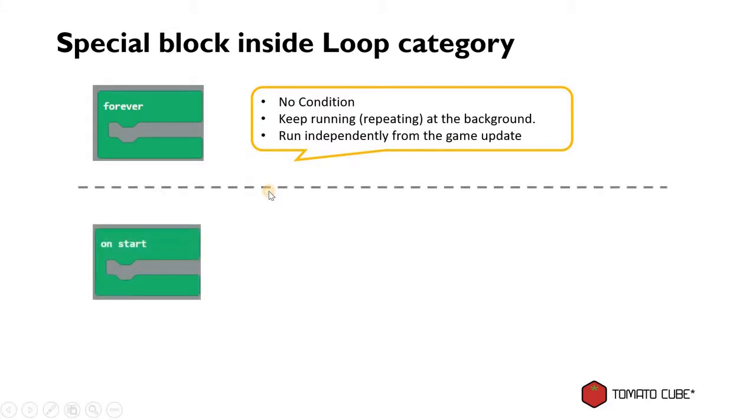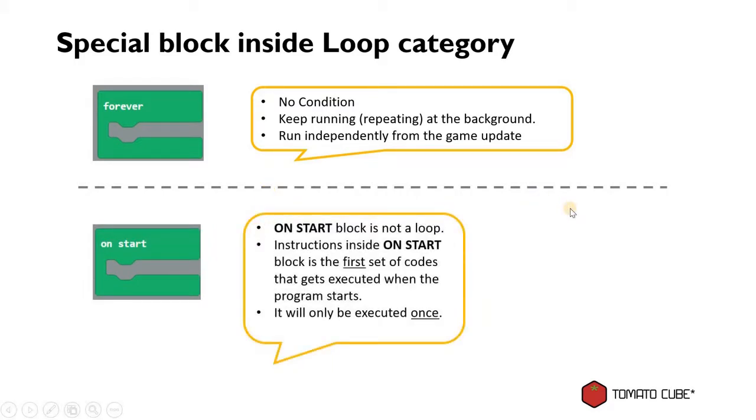And then there's another block that you see inside the loop category, which is onStart. And of course, onStart is not a loop. It's in there just in case you accidentally delete the onStart block, which was created initially in the workspace. You can drag it in from the loop category. The instructions inside the onStart block are the first set of code that will get executed when the program starts. So when we power up our console or when we first run our program, the computer will first go to the onStart block to execute all the instructions inside it sequentially. And it will only be executed once. It's not a loop, so it will not keep running.